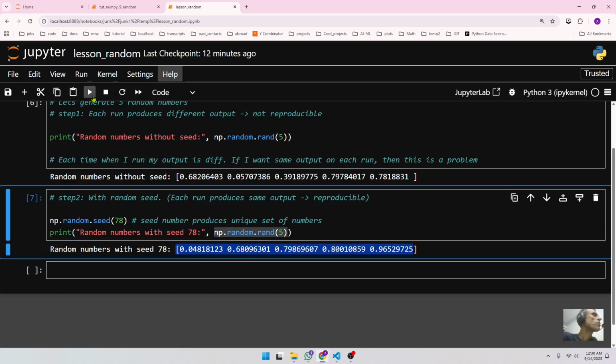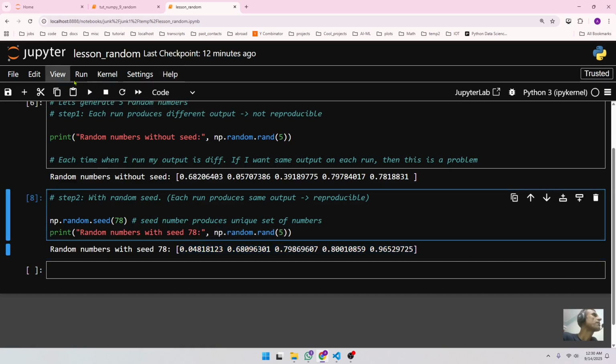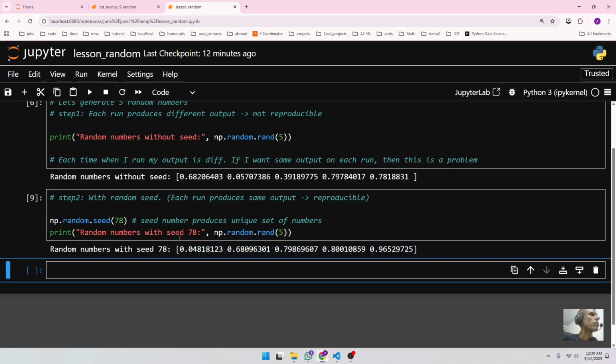Now if I run this program again, these 5 random numbers are not going to change. They're going to be essentially the same. I run this and you see that my numbers are exactly the same. Run it again and see that my numbers are the same.